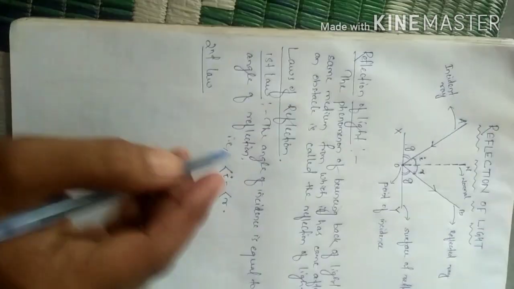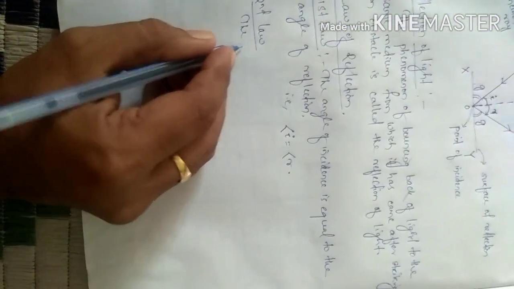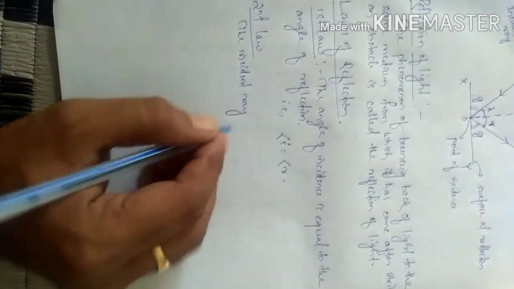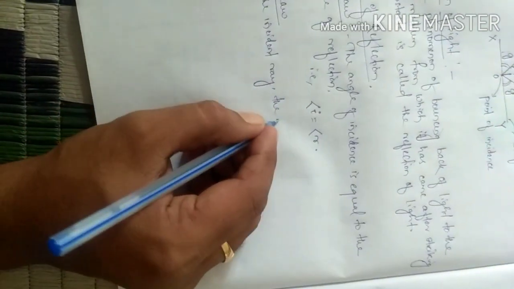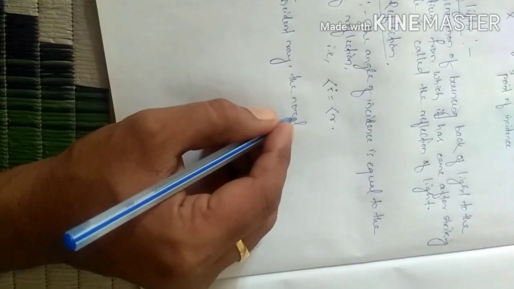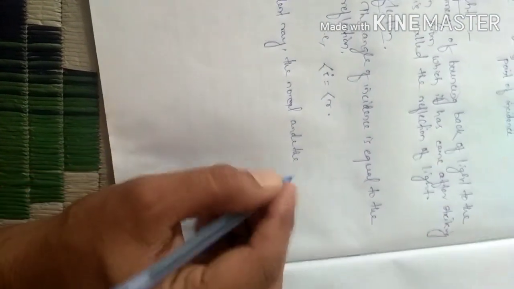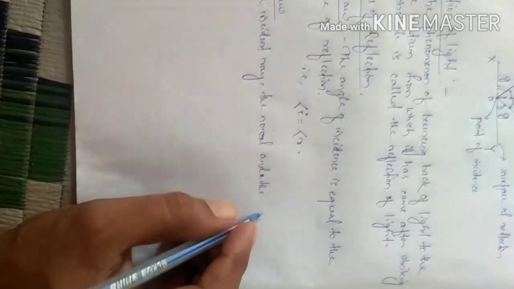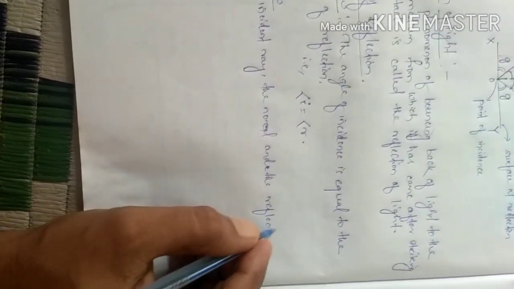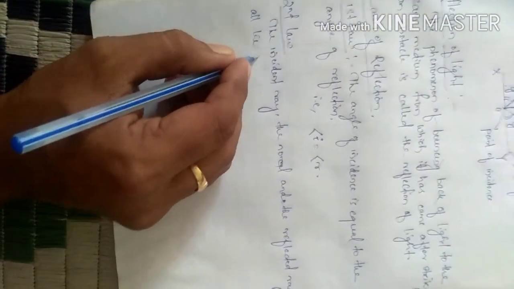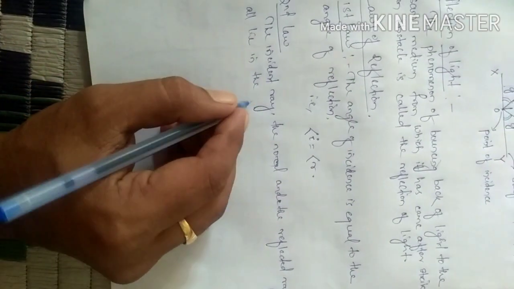Then the second law. What is the second law? The incident ray, the normal, and the reflected ray all lie in the same plane.